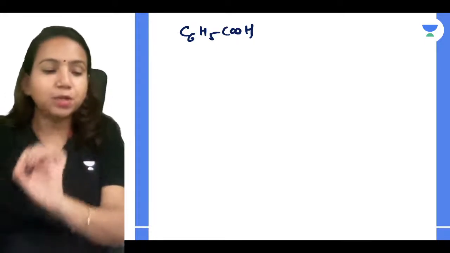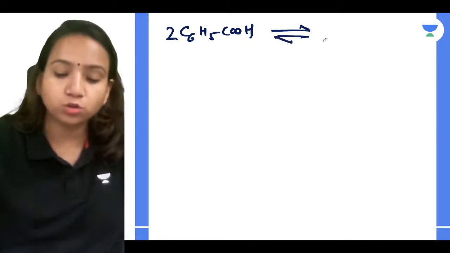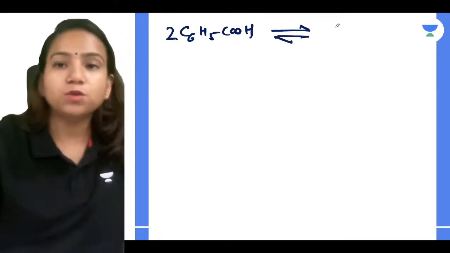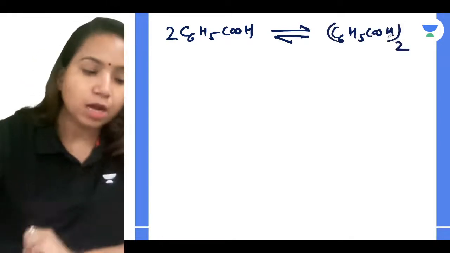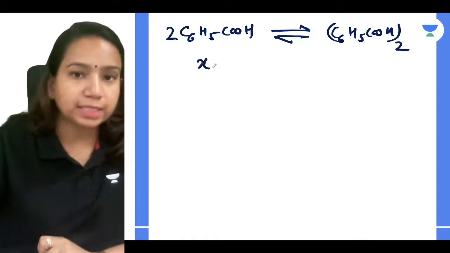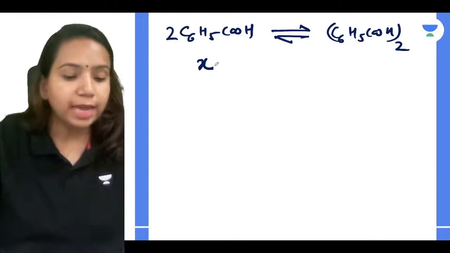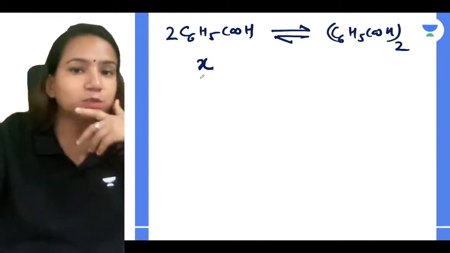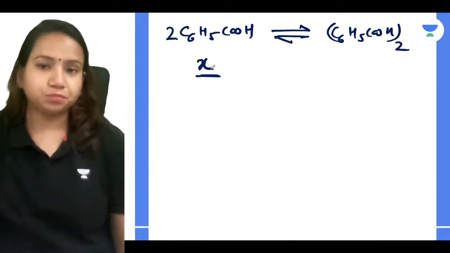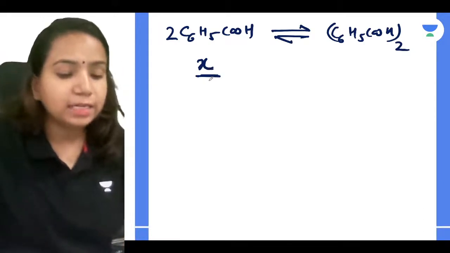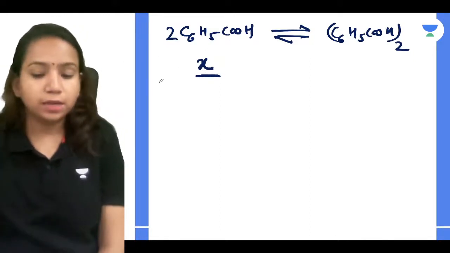So how can you relate with it and understand that, guys, when you have 2 benzoic acid molecules, they both combine, and they give you one dimer, C6H5COOH twice? Correct? Very good. Suppose you are taking X molecules of benzoic acid before association. If X molecules were there before association, can I relate that, say, out of how many molecules got associated? Have you understood that, guys?